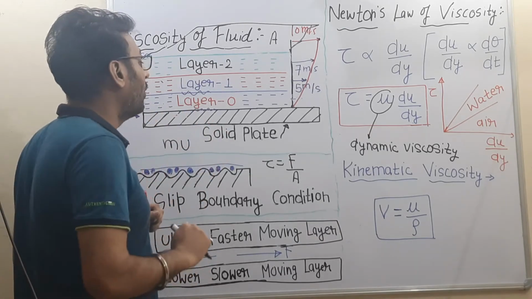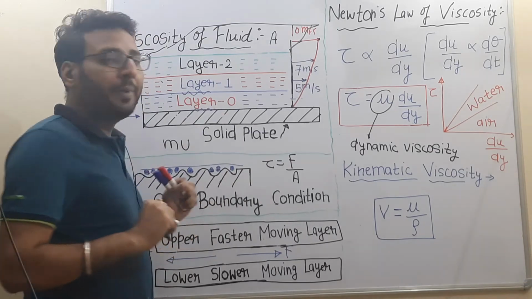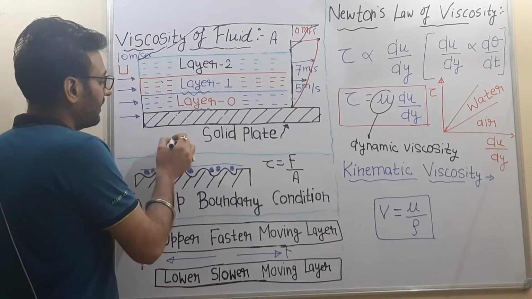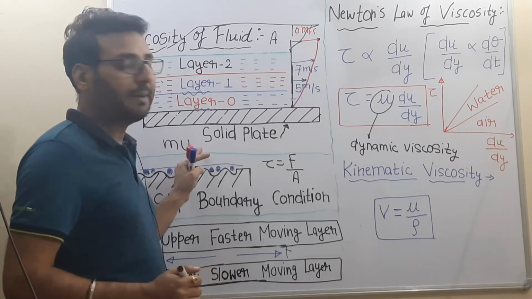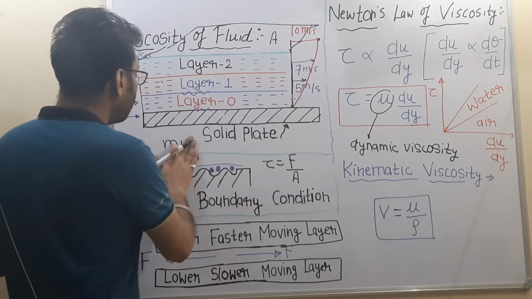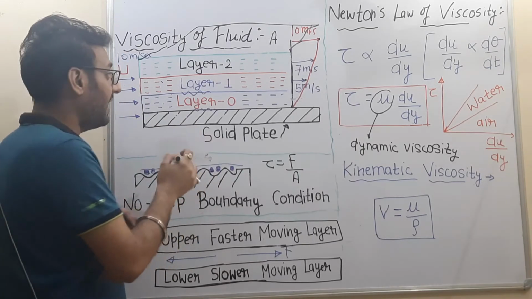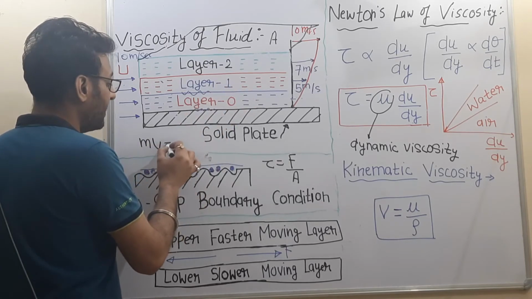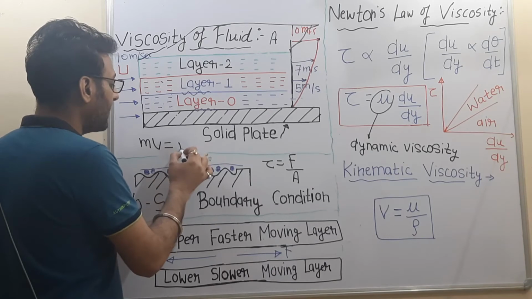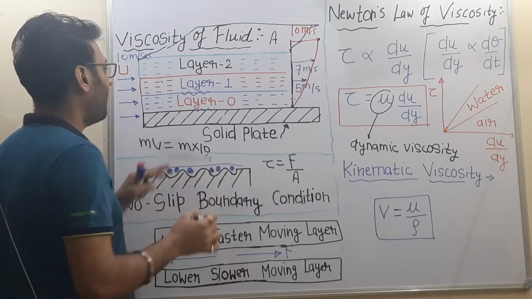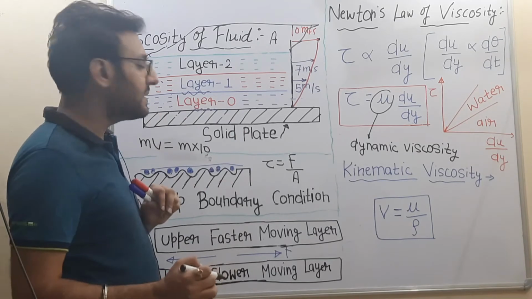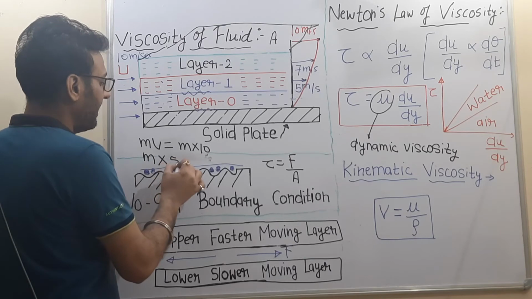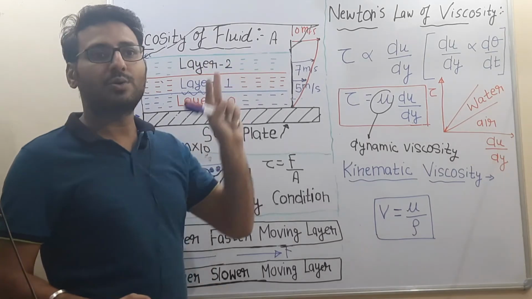the fluid. Now due to the presence of a solid plate, the momentum of layer 0 is disturbed, because now its final momentum is 0, which was initially m into capital U. Now we can see that the momentum of the other layers is also disturbed. The momentum of layer 1 was initially m into capital U, which was m into 10, because we have considered capital U as 10 meter per second. Now the final momentum of layer 1 is m into 5, and similarly the momentum of layer 2 is also disturbed.